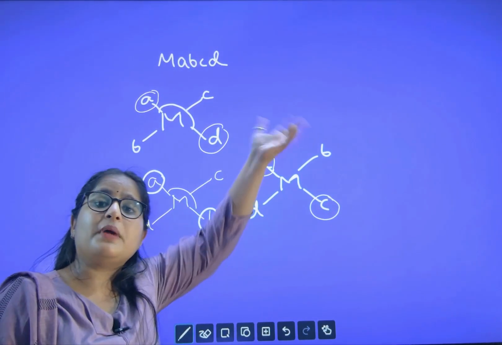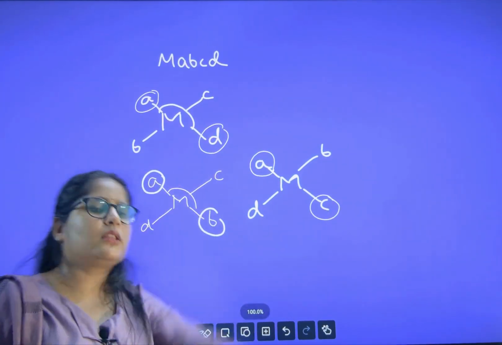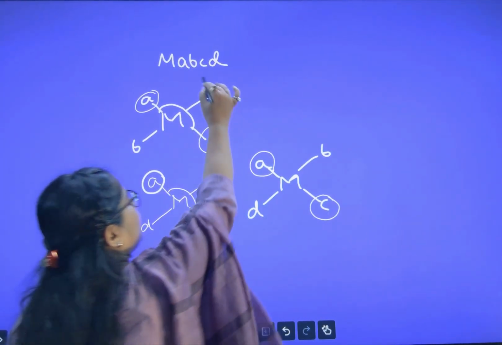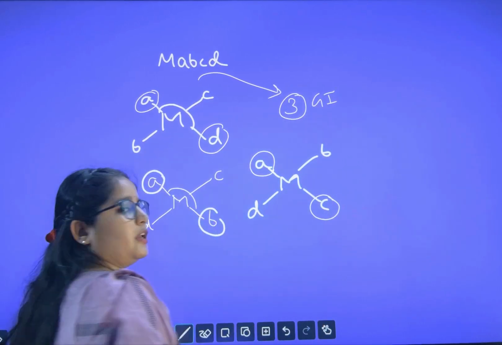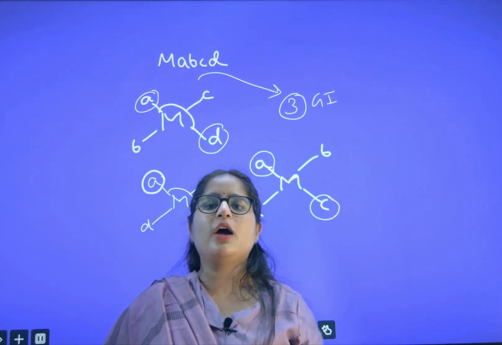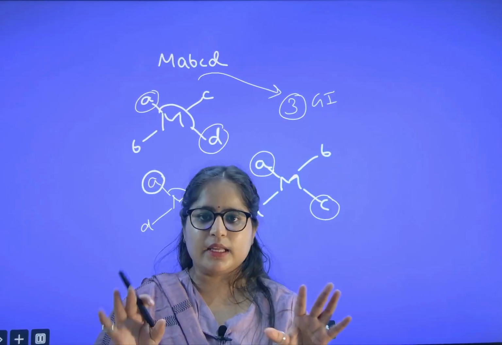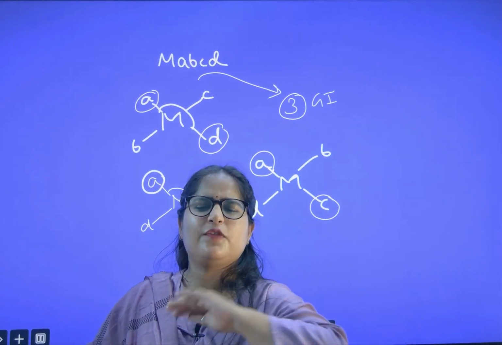So here, how many possibilities? Very good, 3 possibilities. So A, B, C, D. When all the ligands are different, how many GI? 3 GI. So here is the summary for monodentate ligand. Clear? Now I will tell you the trick within a fraction of a second.